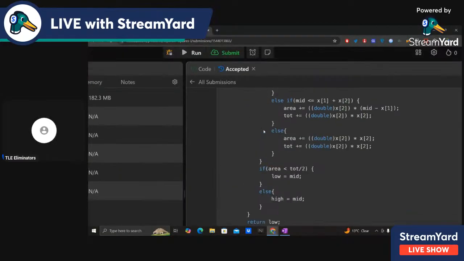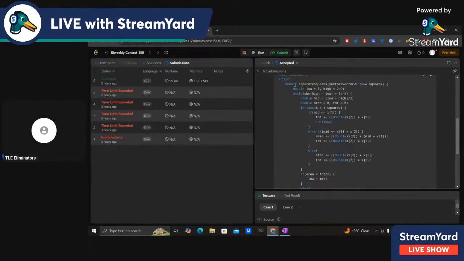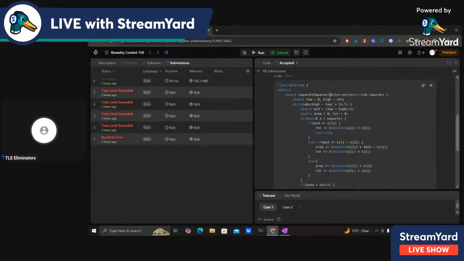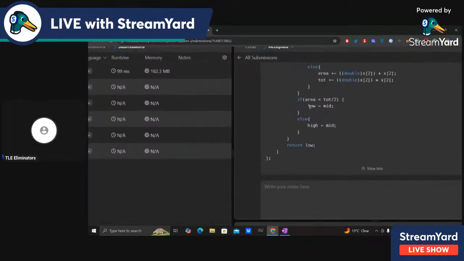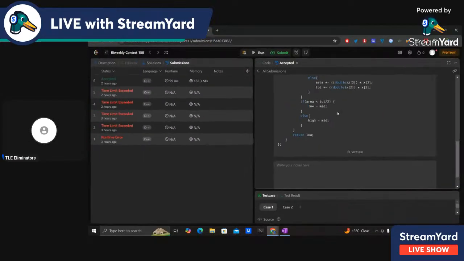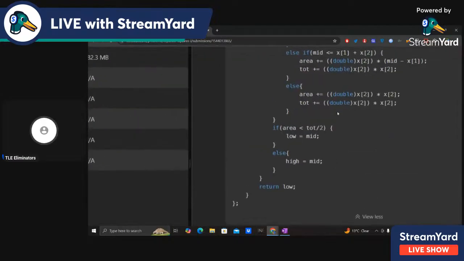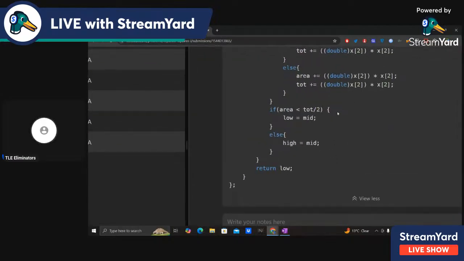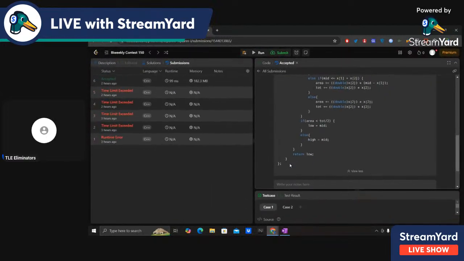When we are out of this while loop, our interval is of length less than 1e-5, our tolerance, so we can return any number between that interval. I just return low. You can return any number in the interval and it will pass.